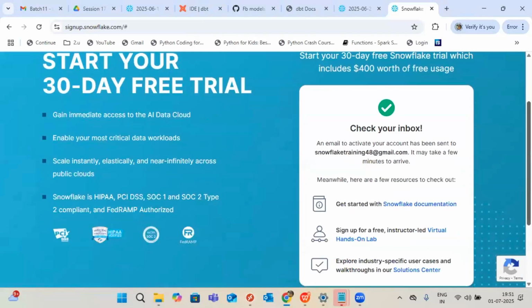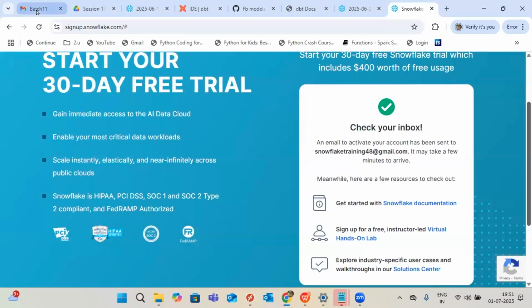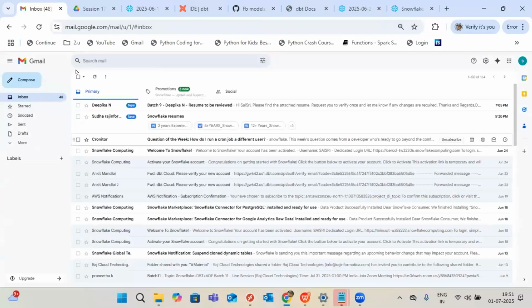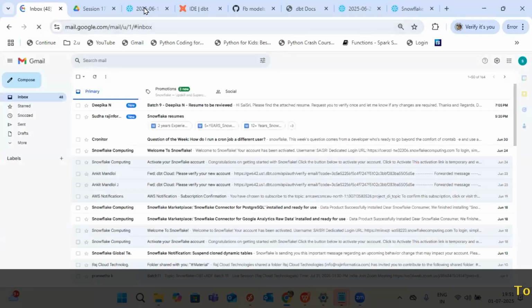Let me skip this also. Now I will get one email ID. To this email ID, I will receive the verification link. Okay, let me wait for some time. Meanwhile, let us explore the DBT account also.